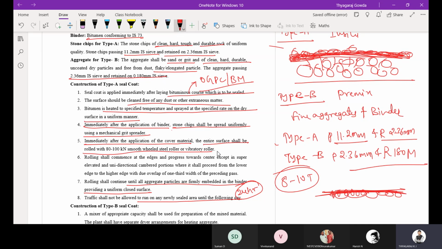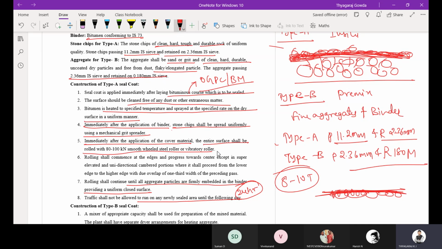For the type A seal coat, you clean the existing surface, spray the bitumen, add stone chips, and roll it using an 8 to 10 ton smooth wheel roller. After rolling, you allow traffic only after 24 hours. How do you roll the surface? Rolling shall commence at the edges and progress towards the center.